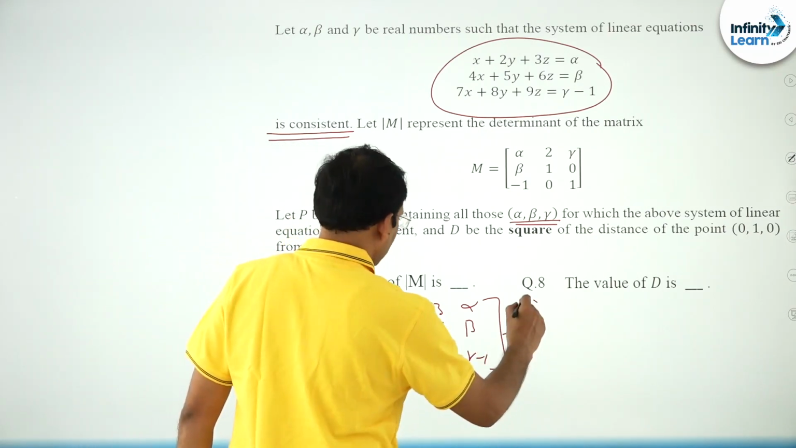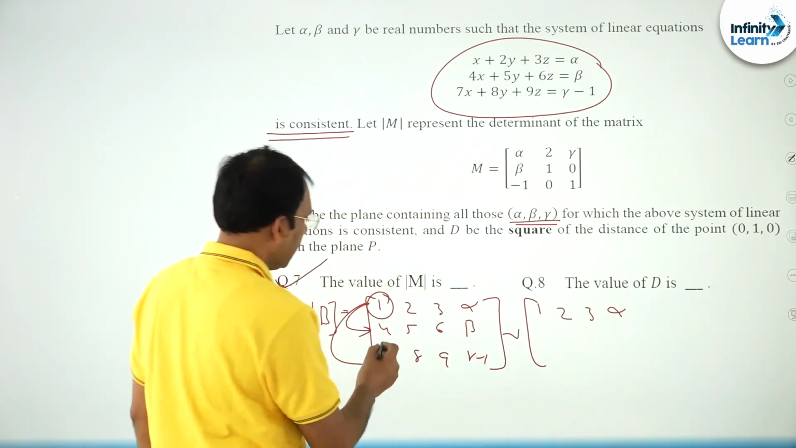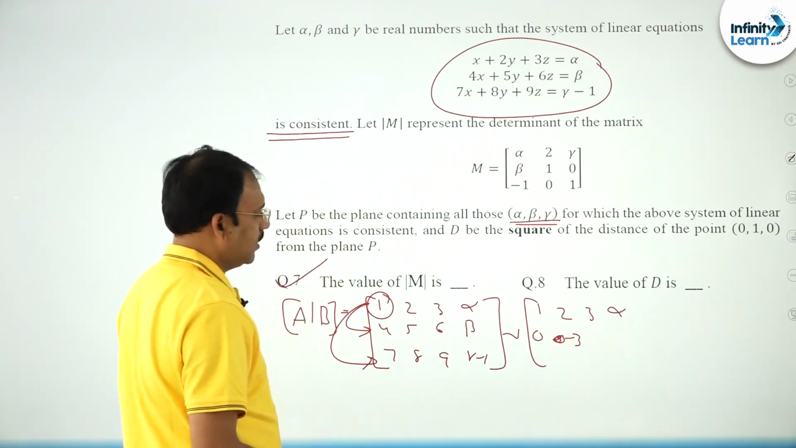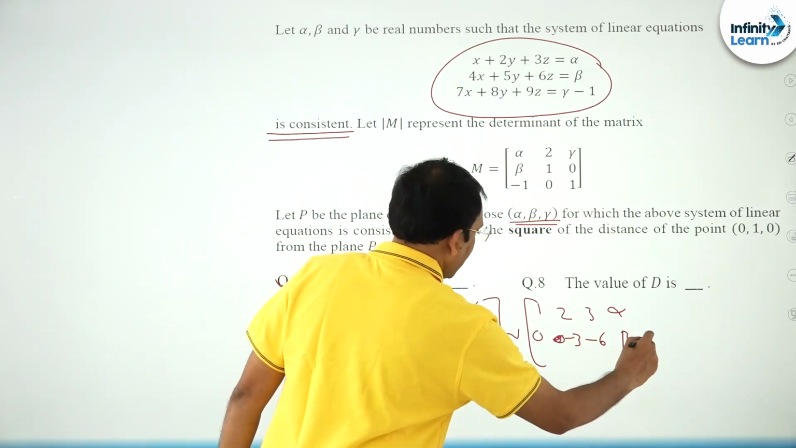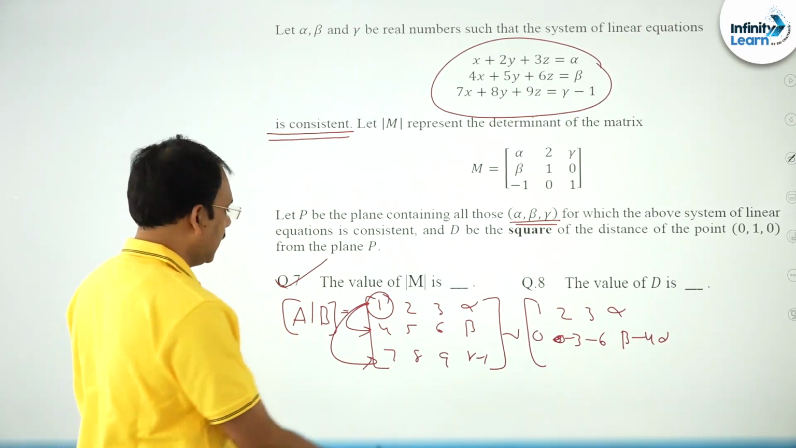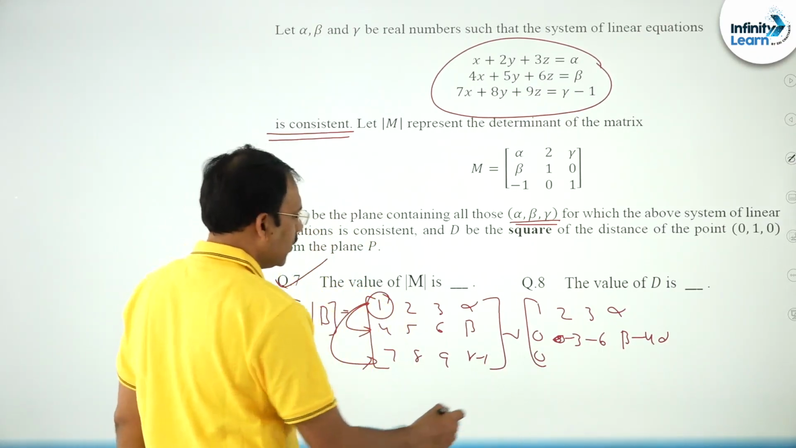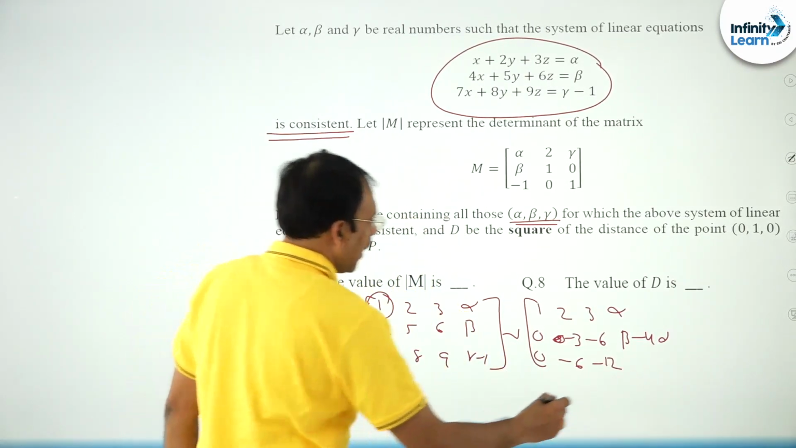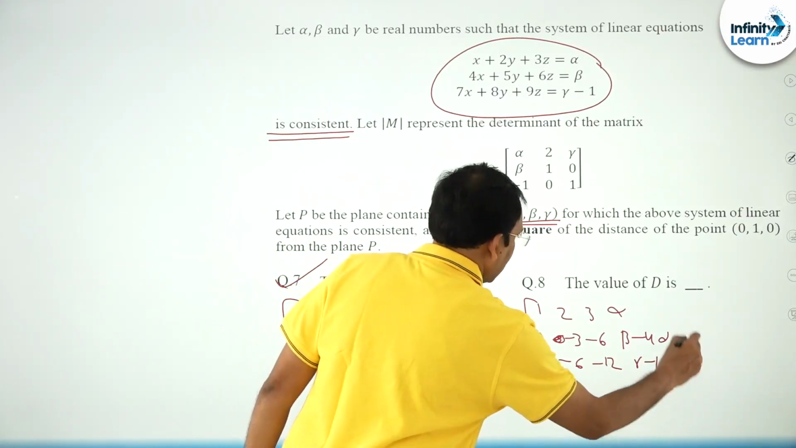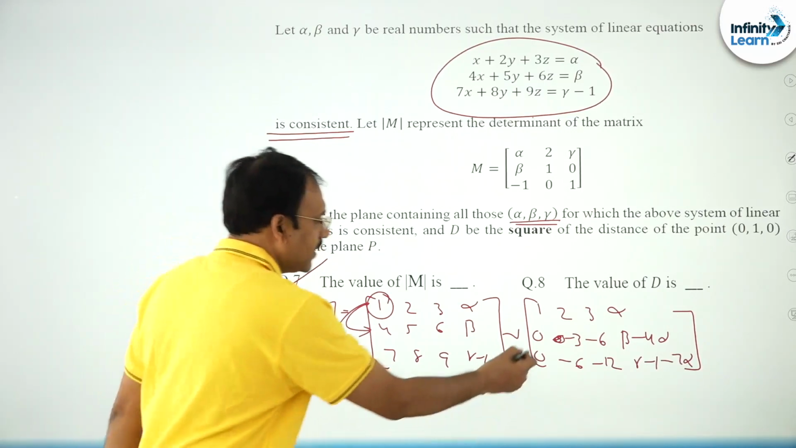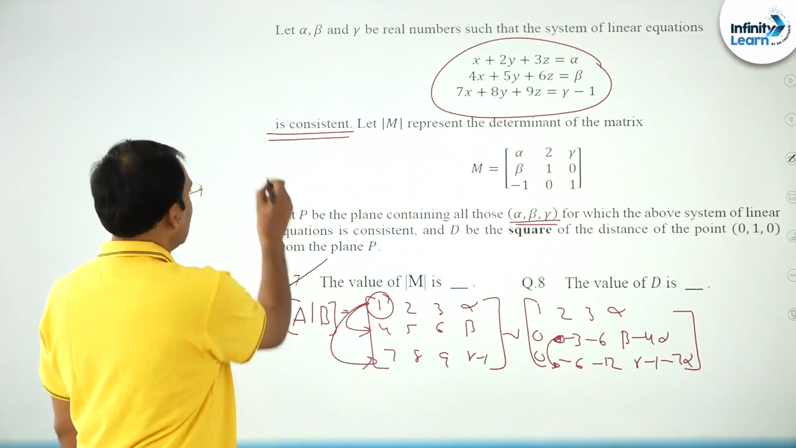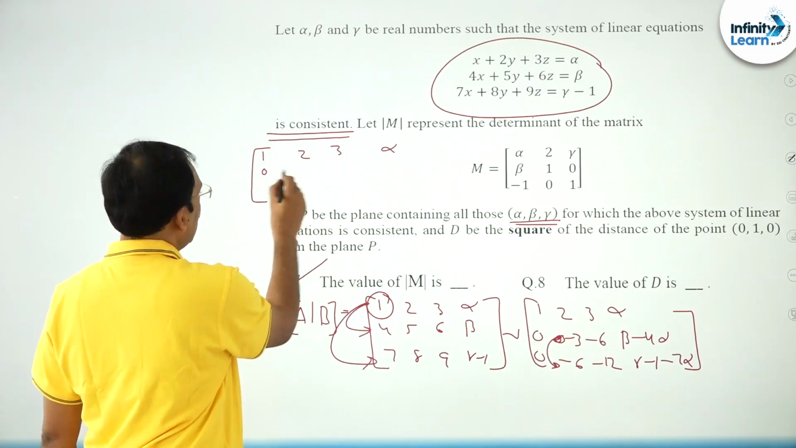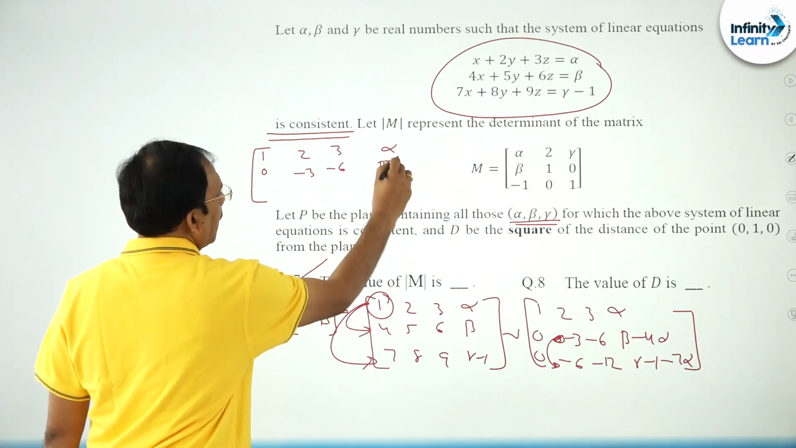So this becomes, friends, 1, 2, 3, alpha. Then multiply by 4 and subtract: this is going to be 0, minus 3, minus 6, beta minus 4 alpha. Then multiply by 7 and subtract: 0, 14 means minus 6, 21 means minus 12, gamma minus 1 minus 7 alpha. Then the next step: with the help of this element you make this 0. Let me write here: 1, 2, 3, alpha; 0, minus 3, minus 6, beta minus 4 alpha.